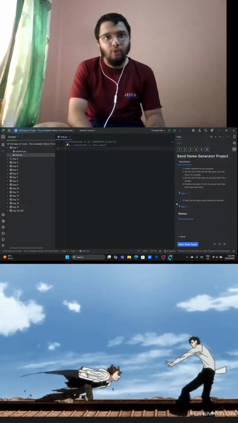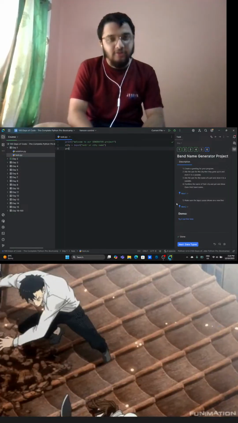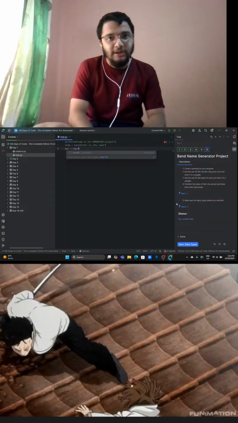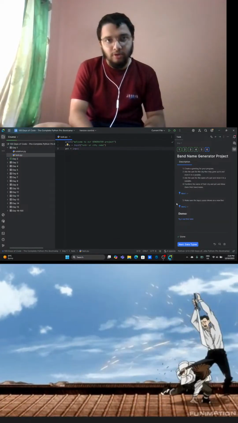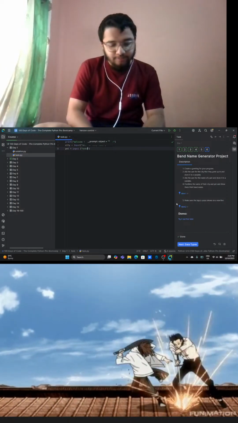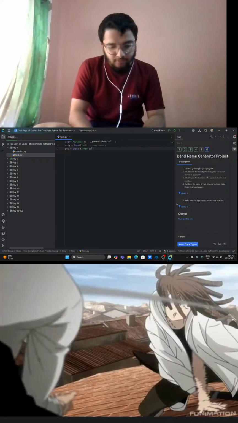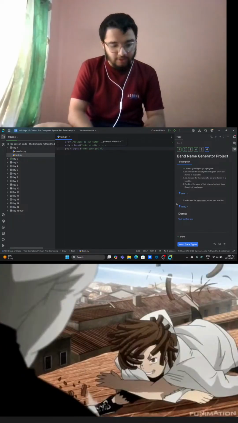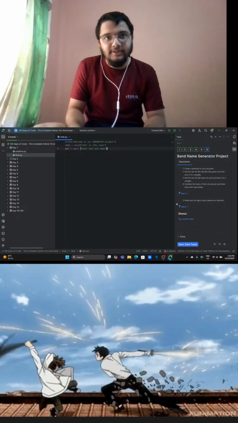And the second thing that I'm going to do is ask the user about the pet. The second variable that I'm going to create is going to be pet, and I'm again going to use the input function in order to take the input from the user, with this message: enter your pet name. I'm going to ask the user to enter their pet name. And here I just did it.